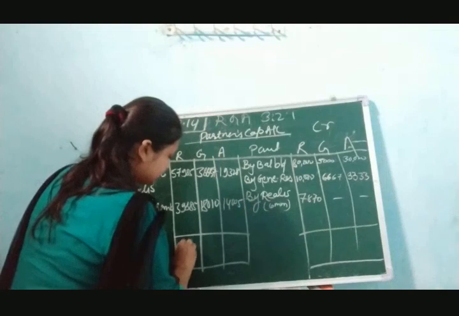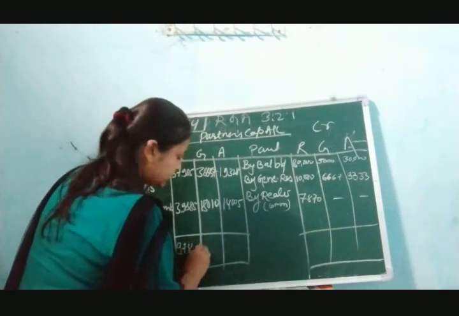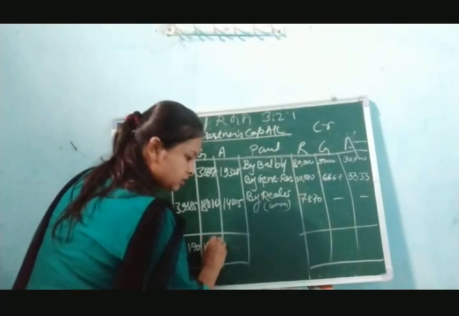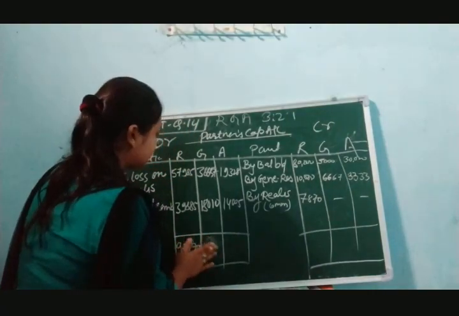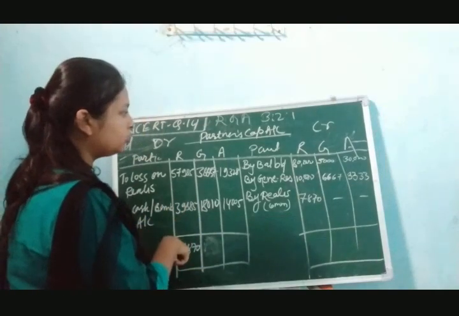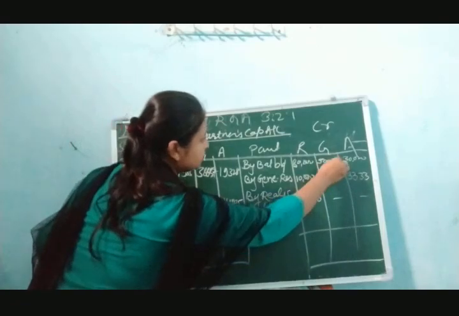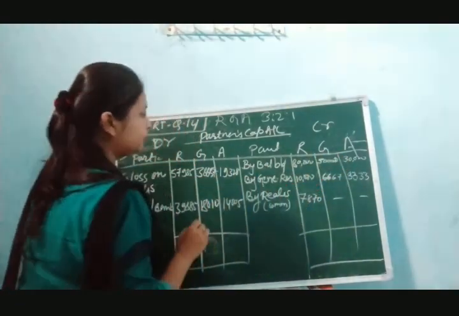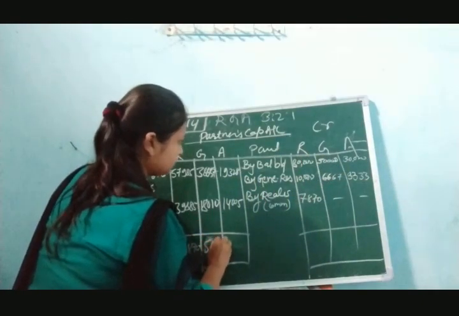It will come 97,870, then 18,010, that is the balancing figure. Total 80,000, 50,000, and 30,000. 56,667 will come.